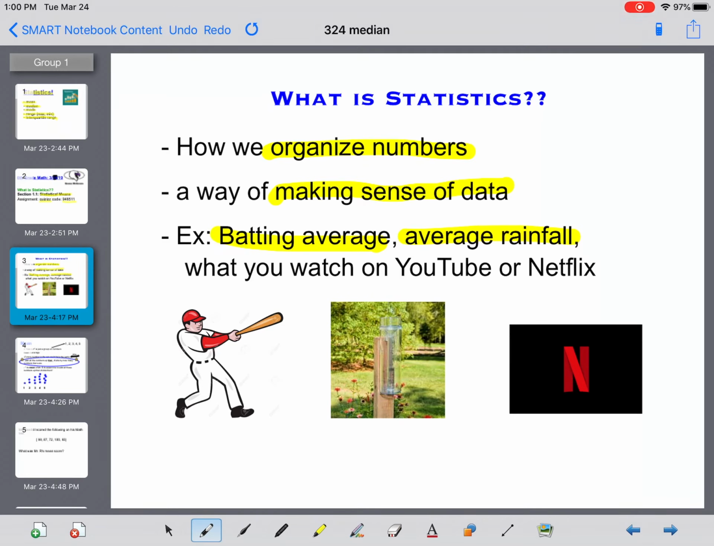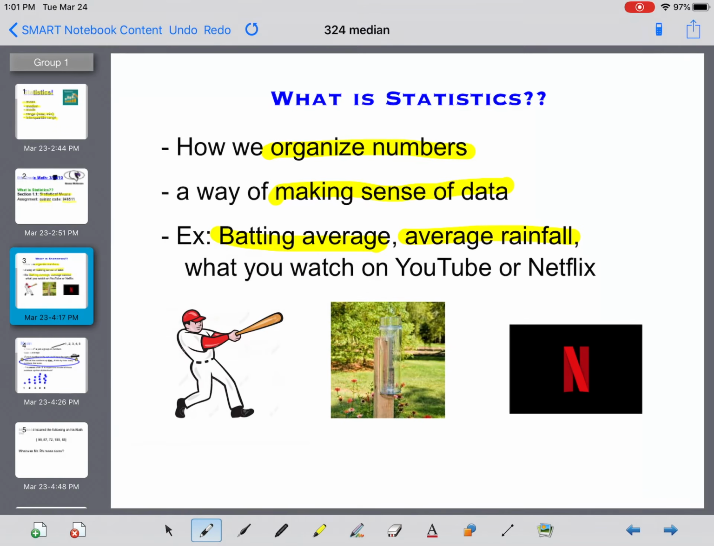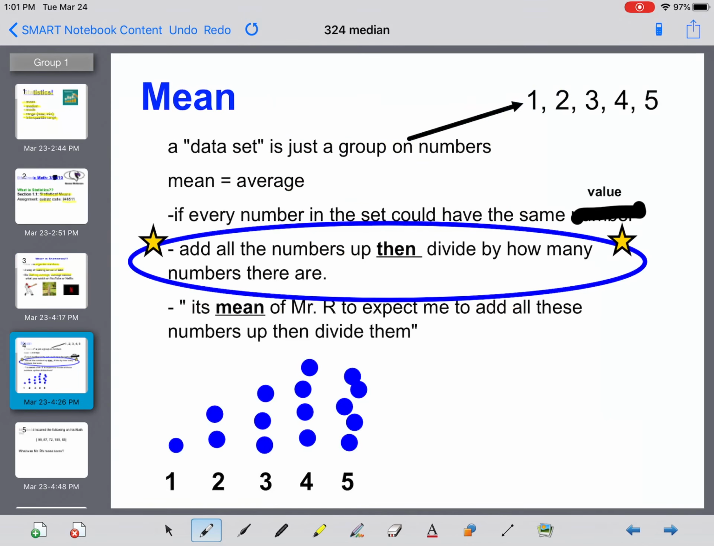A good way of doing that is seeing how many people have watched this show, or the average length that someone will watch a video and then leave. They need to see that. So, what they're doing is they're collecting data, they're organizing it, and then making sense of it. One way that we can do that is called a mean.